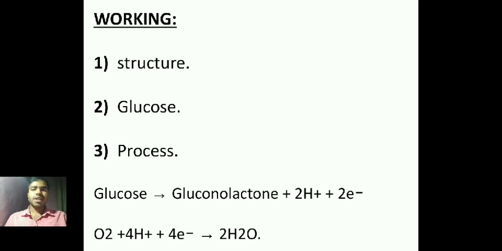Next, process. Similar to how human bodies convert food to energy using enzymes, biobatteries use enzymes to convert glucose into energy. When glucose first enters the battery, it enters through the anode. In this anode, the sugar is broken down, producing both electrons and protons. In this equation, glucose gives rise to gluconolactone plus two hydrogen ions plus two electrons.